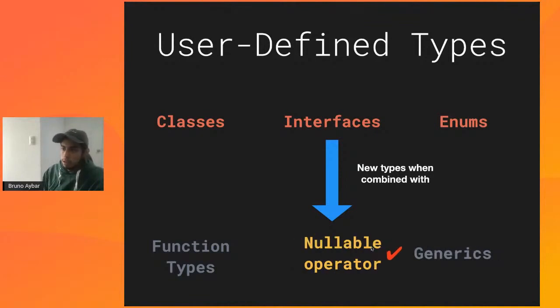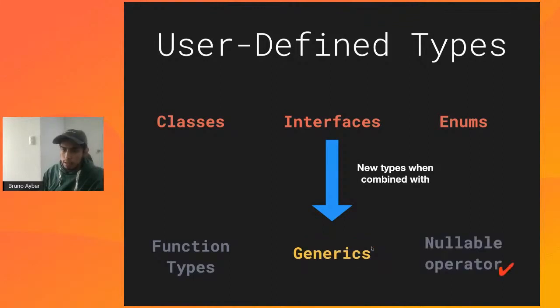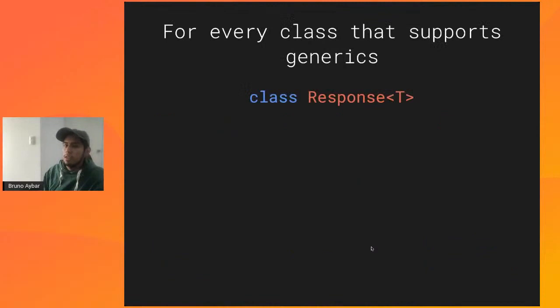All right. Now let's talk about generics. It's going to be the next topic that we'll be discussing here. For those that have never heard about generics, generics are basically those things that you can see between the lower and the higher tags.